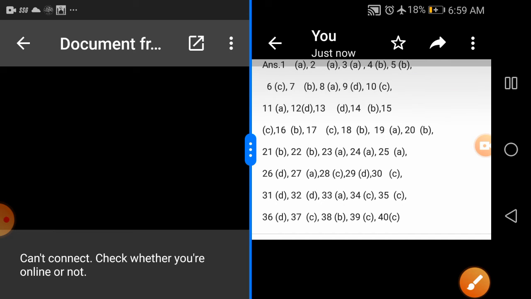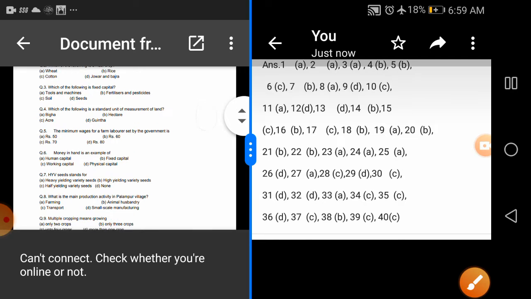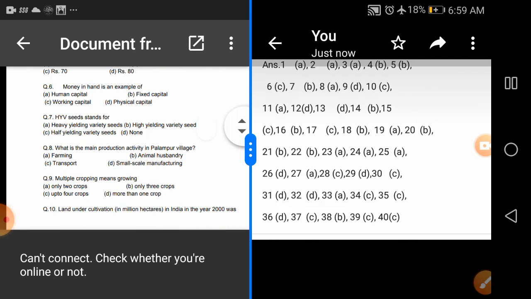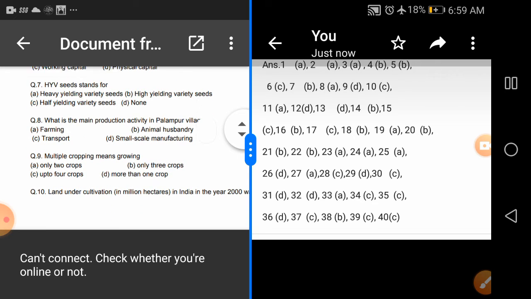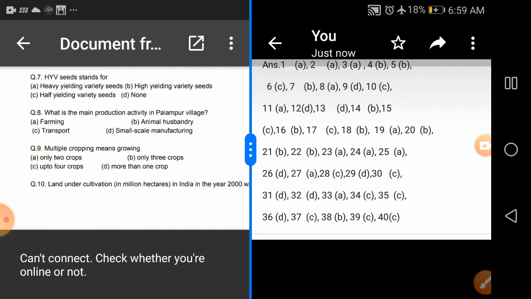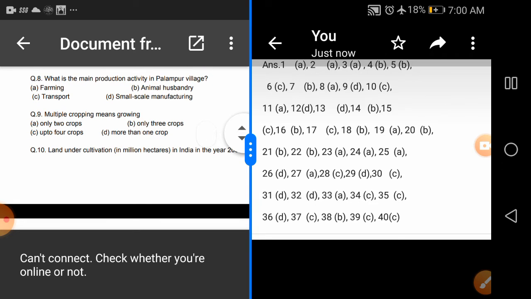The next question is question number 7. HYV seeds stands for what? There are four options given: A heavy yielding variety seeds, B high yielding variety seeds, C half yielding variety seeds, and D none. We all know the full form of HYV seeds. The answer is high yielding variety seeds, that is option B. Take this in the copy if you have not done it yet.